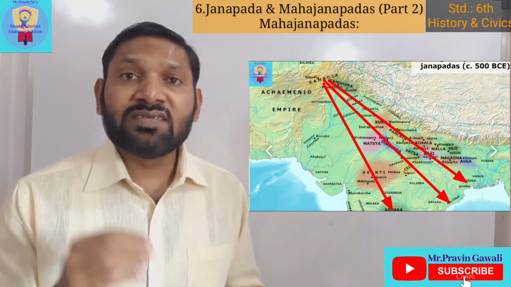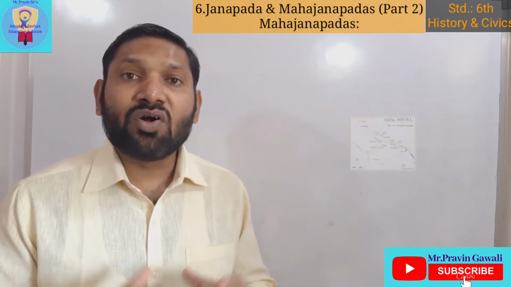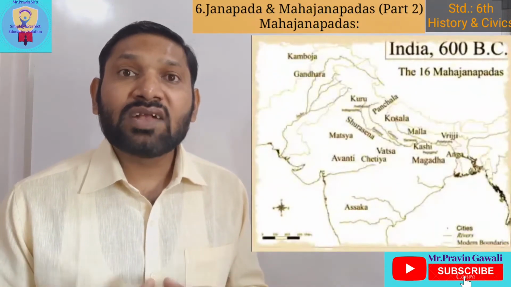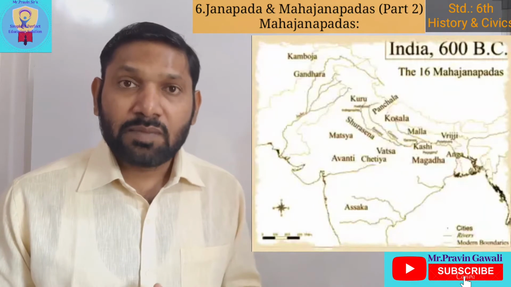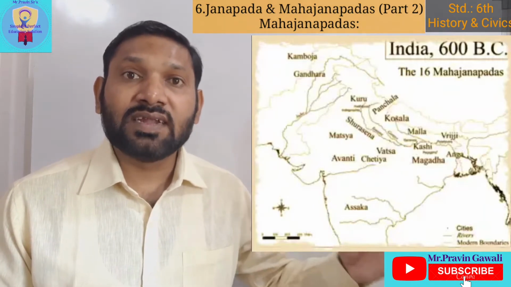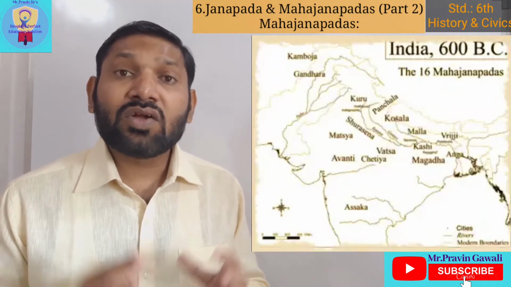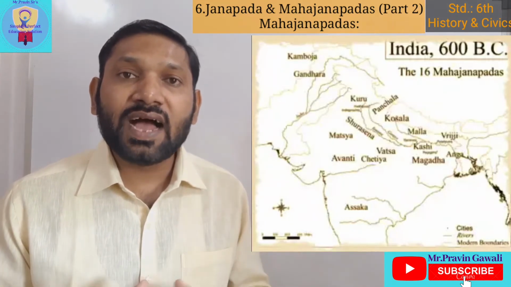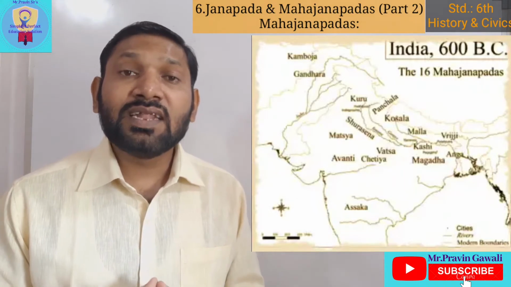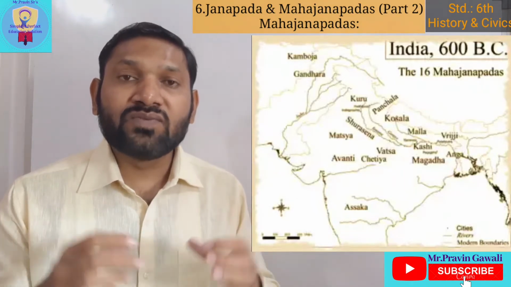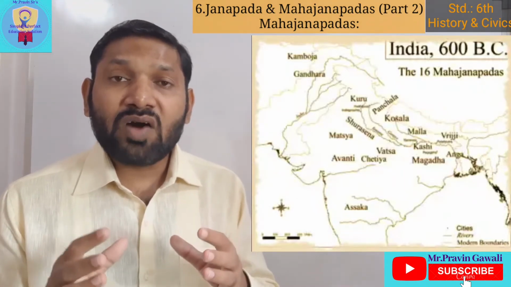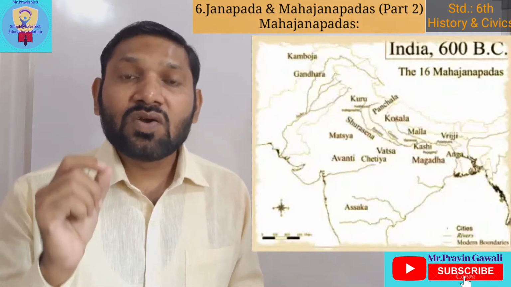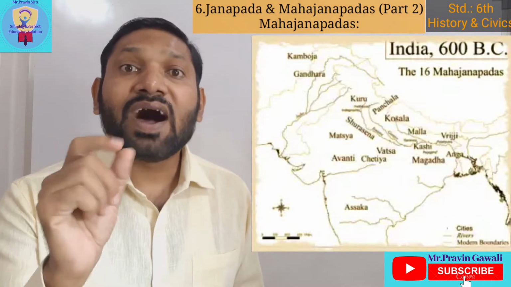Some of the small states expanded their geographical boundaries by conquering other states, and some Janapadas became more powerful. These more powerful, stronger and larger Janapadas are called Mahajanpadas.